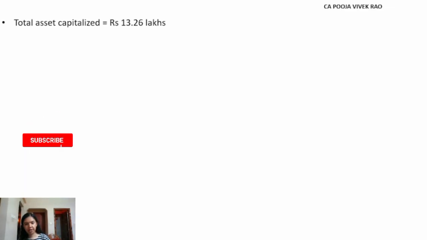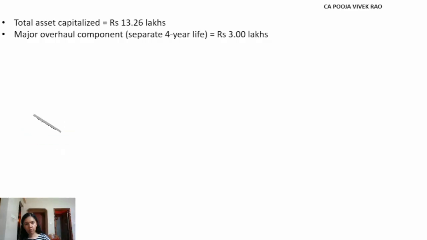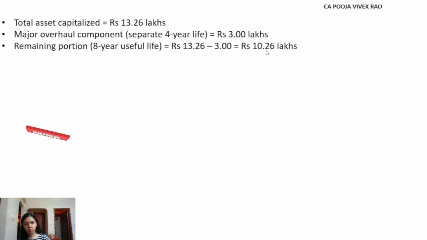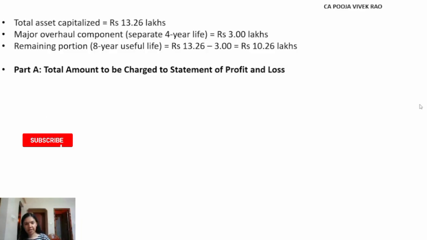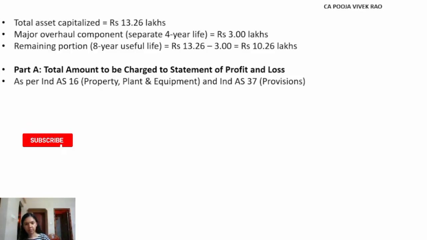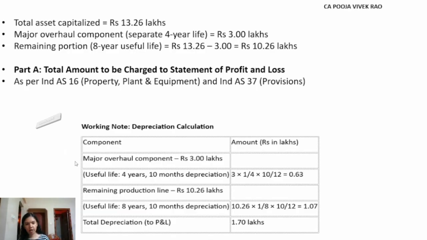Major overhaul component. This has a separate useful life of 4 years. That is rupees 3 lakh, and the remaining portion has 8 years useful life. So the remaining portion is rupees 13.26 minus rupees 3 lakh, which is equal to rupees 10.26 lakhs. So part A, total amount to be charged to the statement of profit and loss, as per Ind AS 16 PPE and as per Ind AS 37 provisions. So following is the calculation.